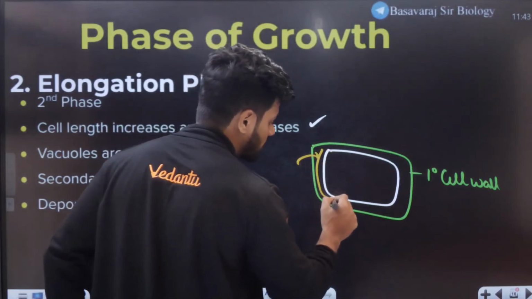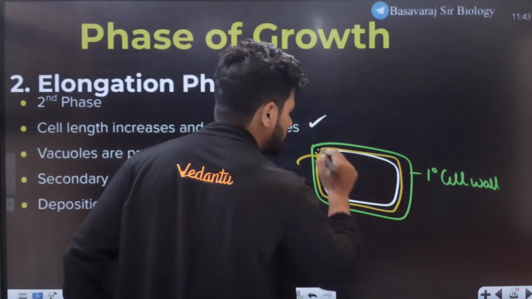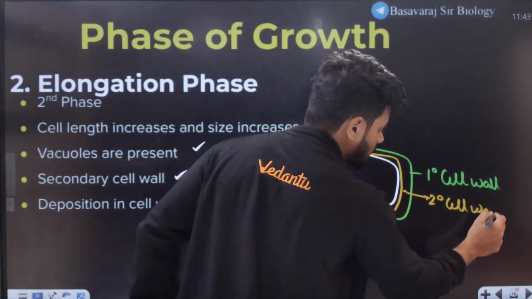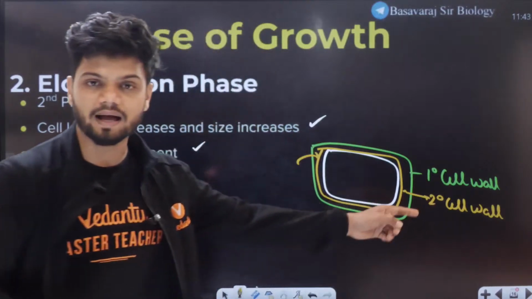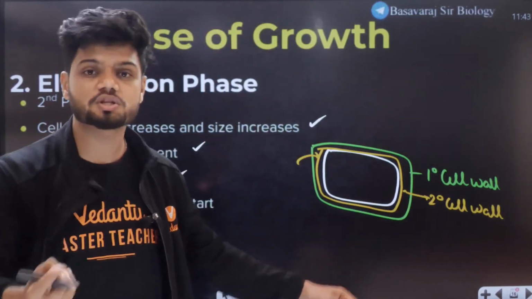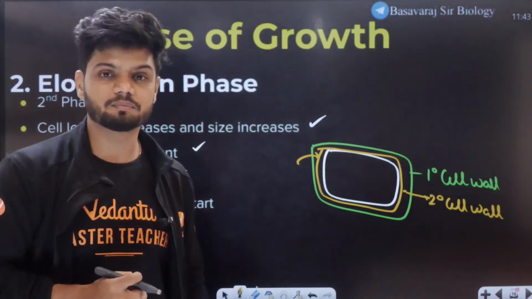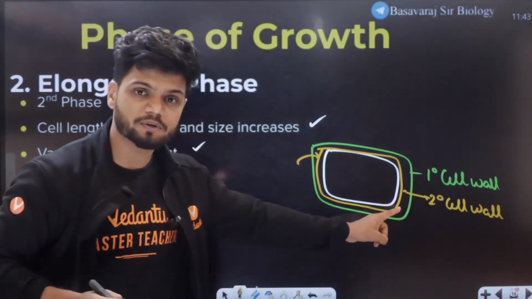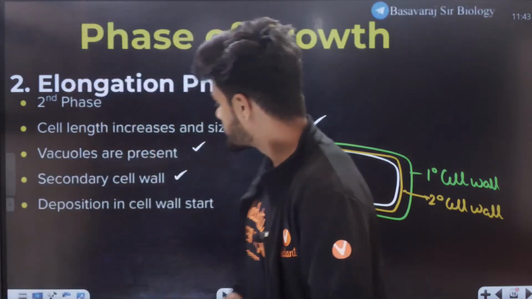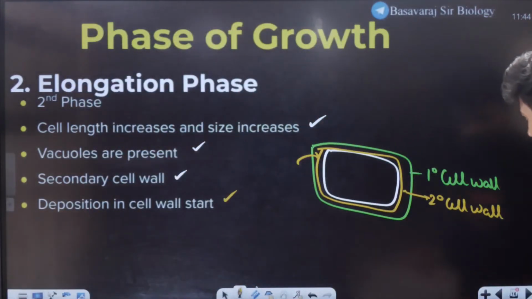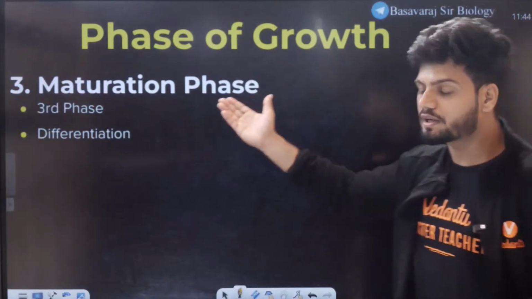That is, on the inner side we always get the secondary cell wall. And this secondary cell wall will have certain depositions, lignin depositions, suberin depositions, based on the different plant. So secondary cell wall formation is happening here. Deposition starts. Finally, the third phase is called the maturation phase.